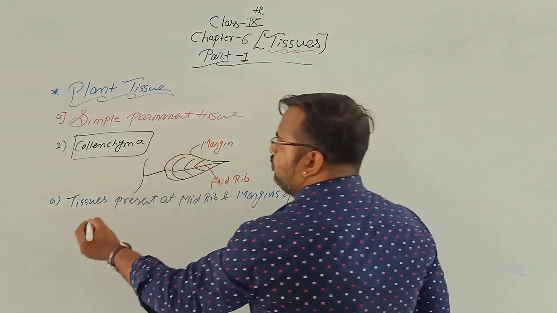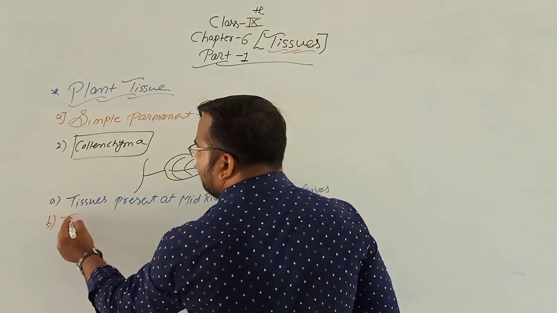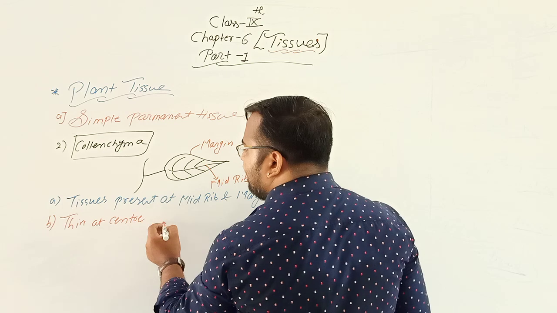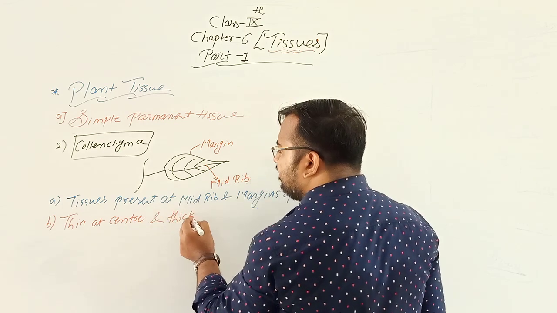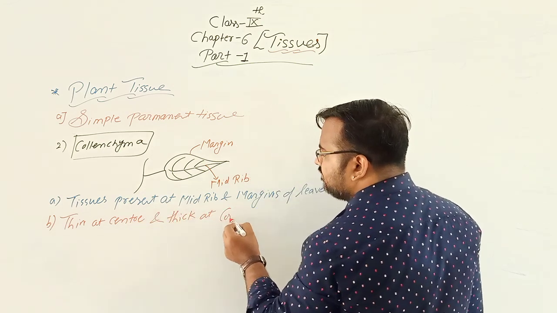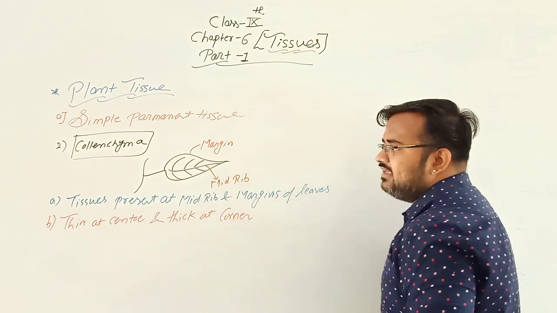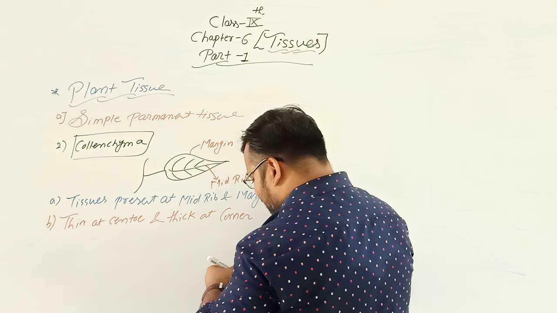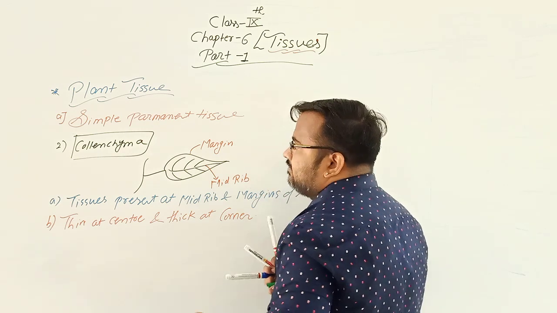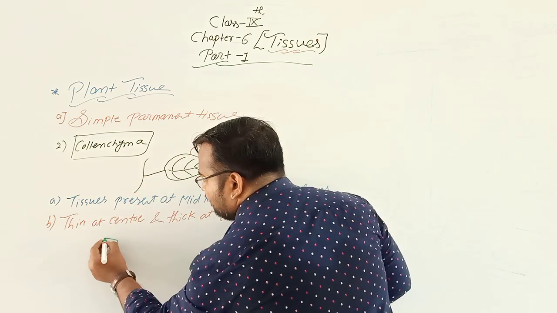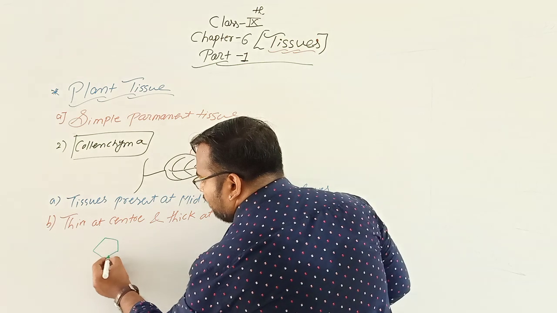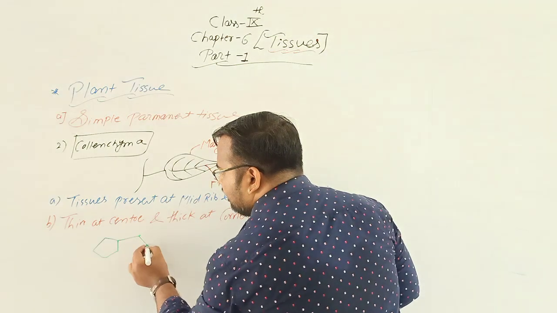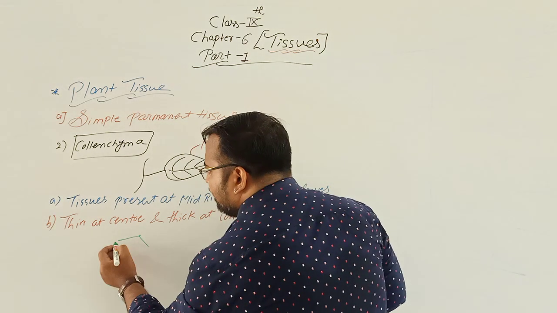Now, these tissues are thin at the center and thick at the corners. We can make the diagram like this. The structure of collenchyma is hexagonal in shape. Okay, hexagonal structure, we can make the diagram.